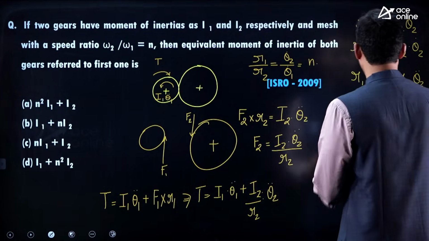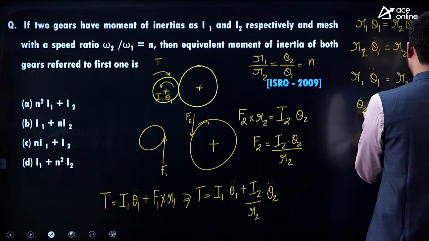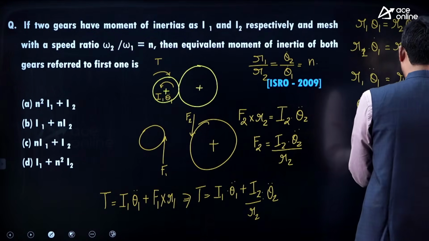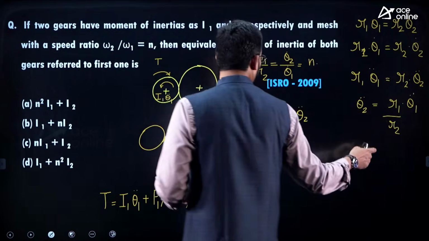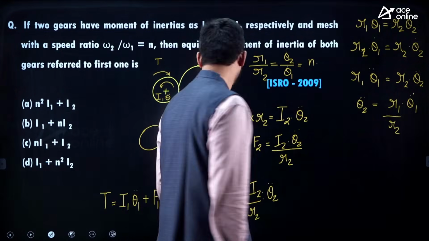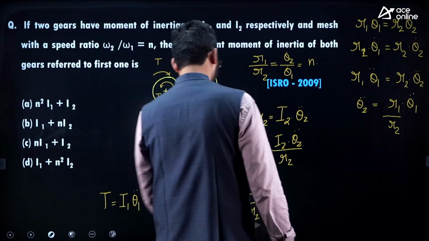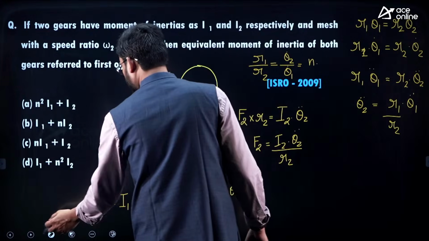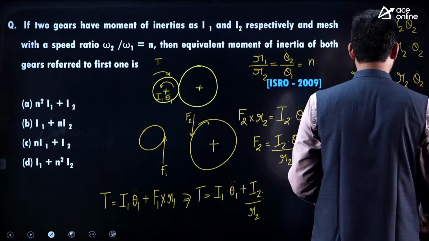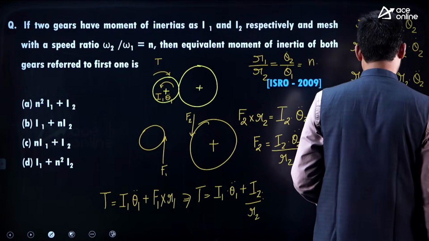Theta 2 double dot can be replaced by R1 by R2 times theta 1 double dot, which is once again n times theta 1 double dot.